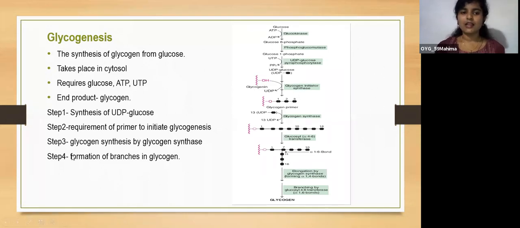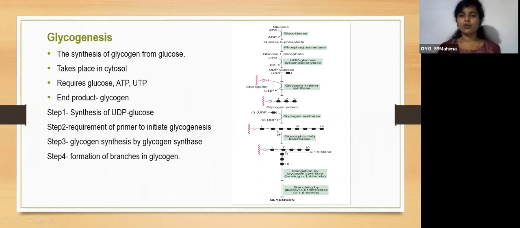The next step is glycogen synthesis by glycogen synthase. This is the main enzyme for glycogenesis. Glycogen synthase catalyzes the reaction, where the glycogen primer and UDP glucose are used here. You can see there is a formation of glucose molecules linked together, forming a linear chain of glycogen with alpha 1,4 bonds.